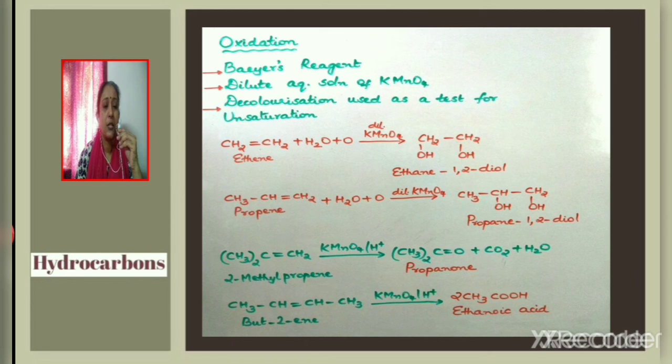Now consider but-2-ene, another alkene. When treated with acidified solution of potassium permanganate, but-2-ene gets oxidized to ethanoic acid.